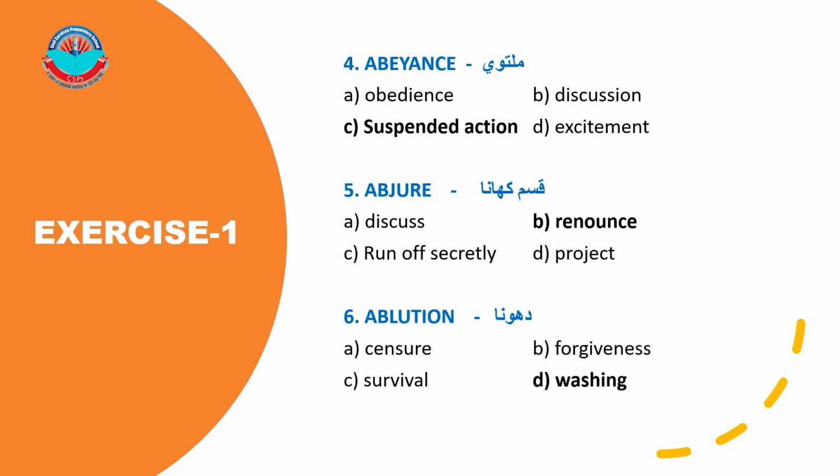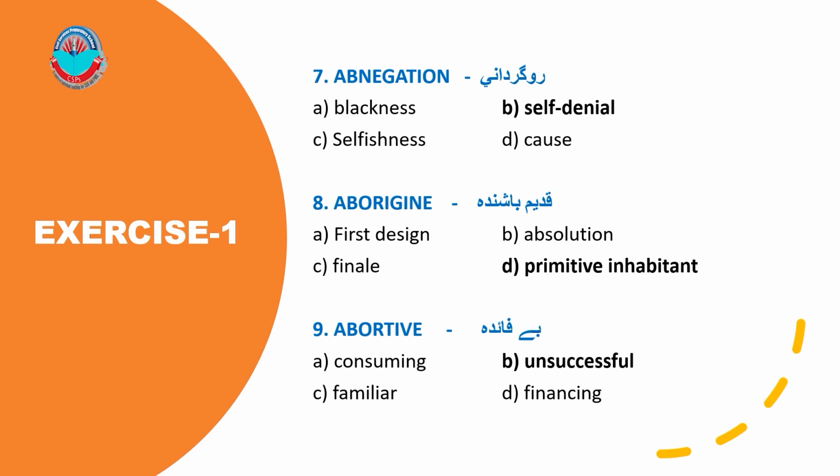Number 6. Ablution. A. Censure. B. Forgiveness. C. Survival. D. Washing. D. Washing is the correct answer. Number 7. Abnegation. A. Blackness. B. Self-denial. C. Selfishness. D. Cause. B. Self-denial is the correct answer.